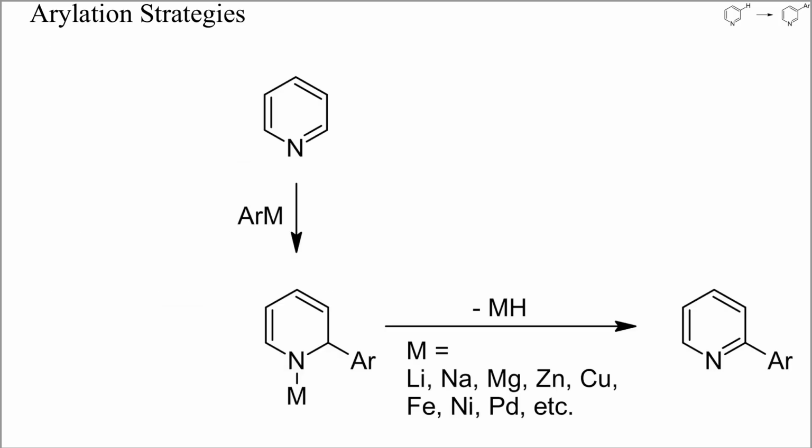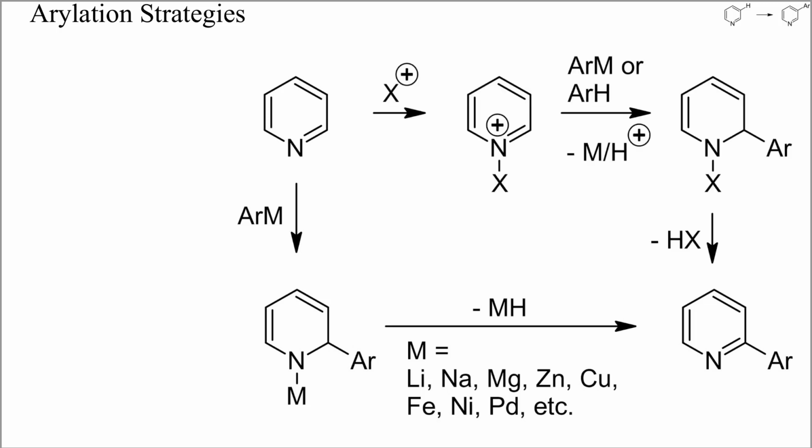One arylation strategy is the addition of polar or transition metal organometallics to pyridines. This initially yields a dihydropyridine, which can eliminate the metal hydride upon heating or may require an additional oxidant to achieve aromatization. If a given arene is not nucleophilic enough, activation of the pyridine with an acid or by transient alkylation at nitrogen can help.